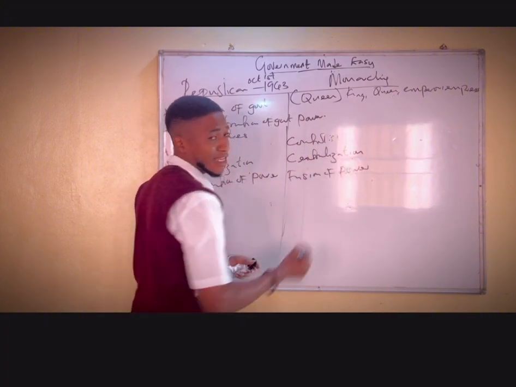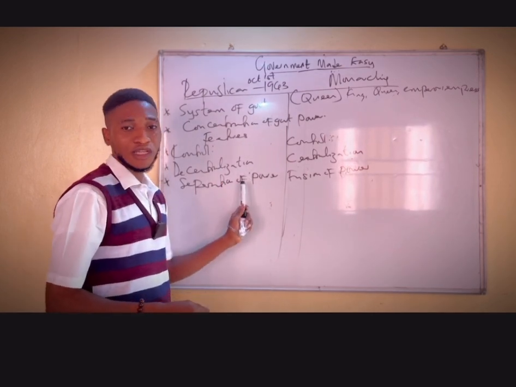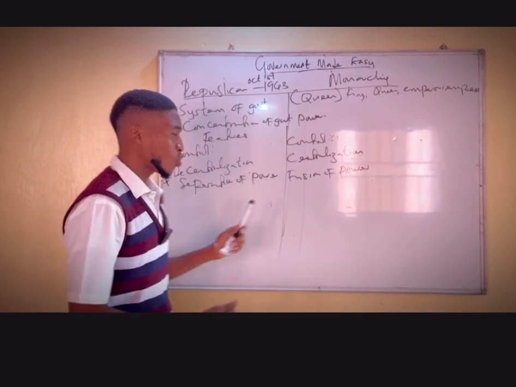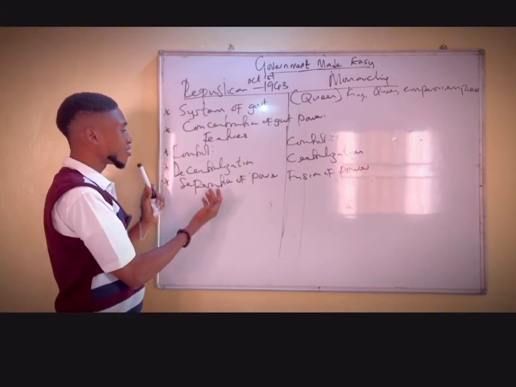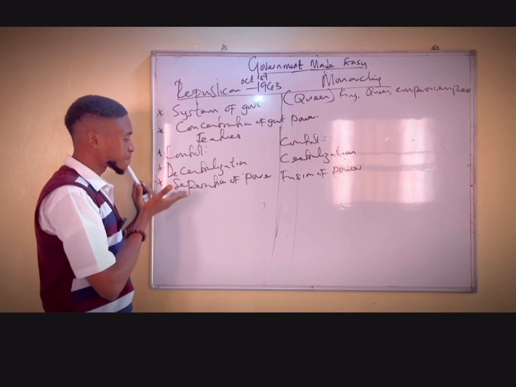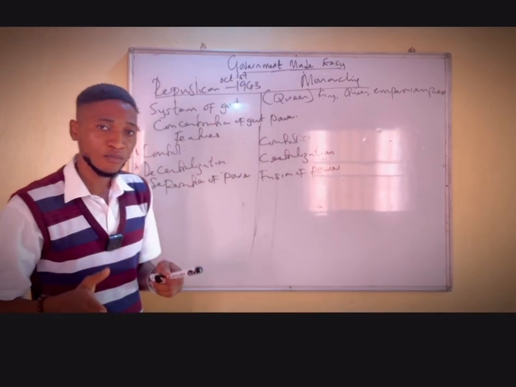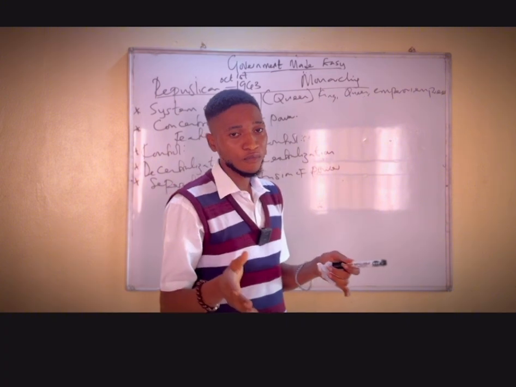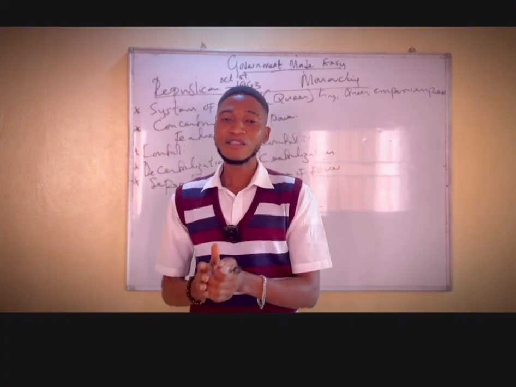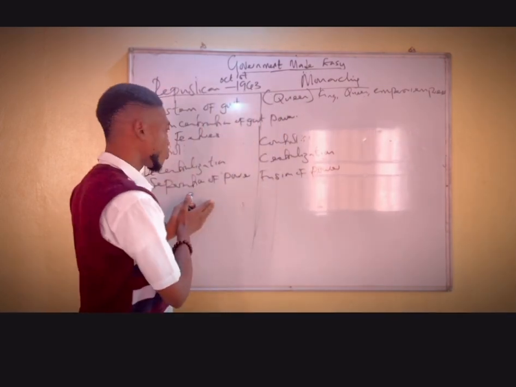So earlier on, I said that if you can understand this topic, you can use that same idea to understand this topic. Why? Because they are opposites. So what I've been doing so far is trying to figure out the opposite of the two systems of government. Separation of power means that the powers of the government should be shared among the three arms of government. They should focus on their duties respectively and not do the functions of each other. That is called separation of power.